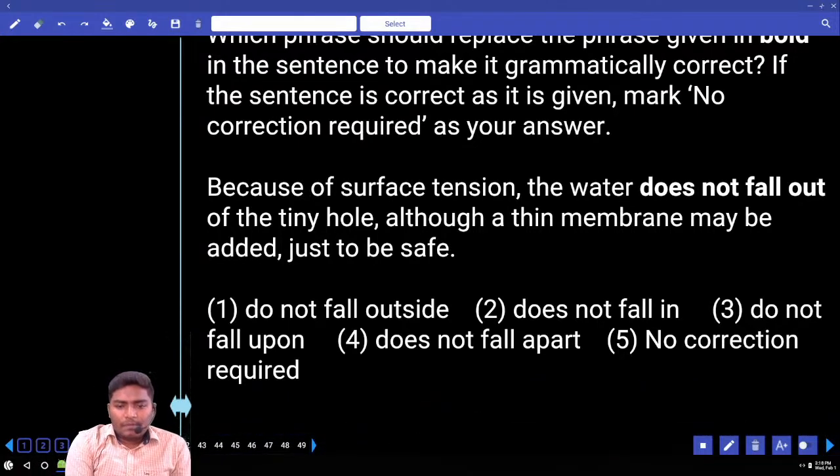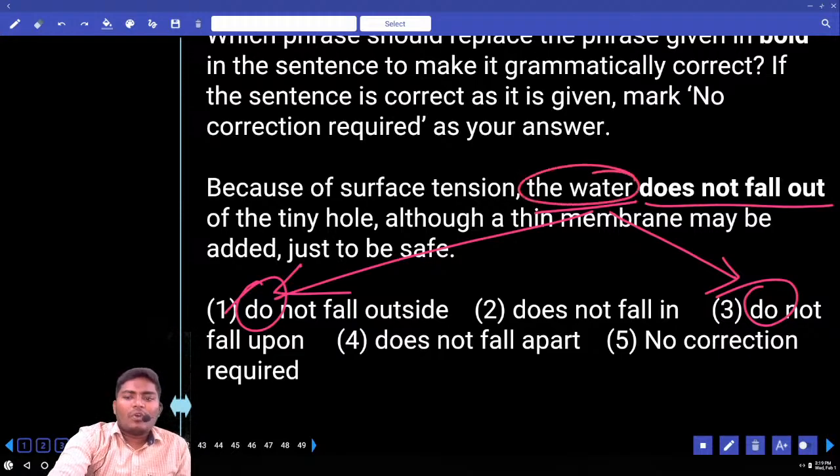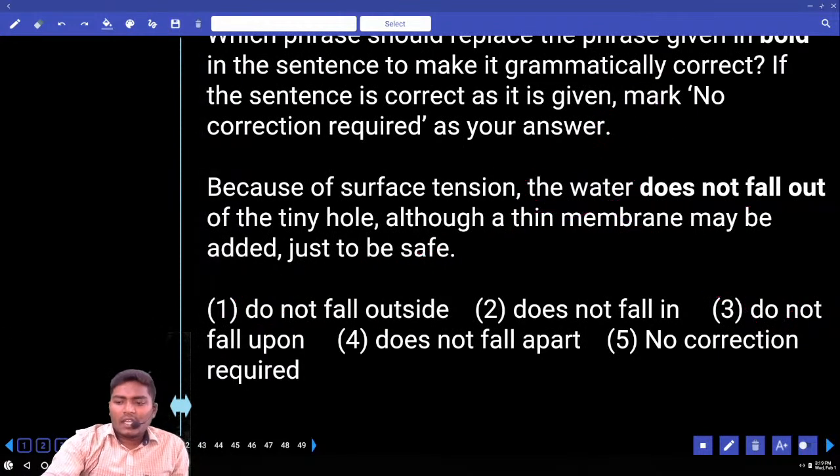Because of surface tension, the water does not fall out of the tiny hole, although a thin membrane may be added just to be safe. Does not fall out. Look at option 1 and option 3. Both of them begin with one helping verb. What is that? Both of them start with do. So I just want you to connect water with do. Can we say water do or water does? What is the pronoun for water? It. Now, it do or it does? It does, not do. So eliminate 3, eliminate 1.